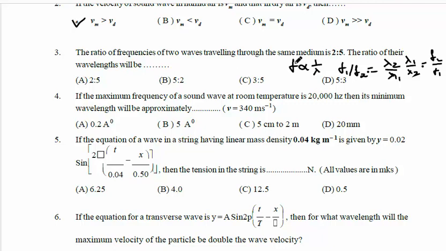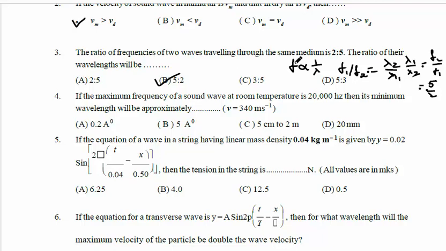So f2 by f1 means 5:2, the reciprocal of this ratio. 2:5 becomes 5:2. So which option is correct here? Option 2 or B is correct. So the answer is 5:2.